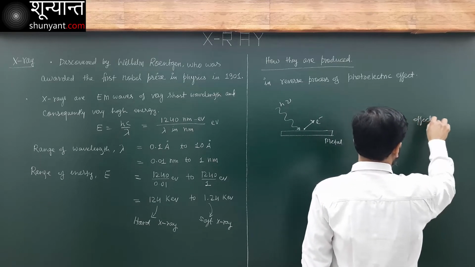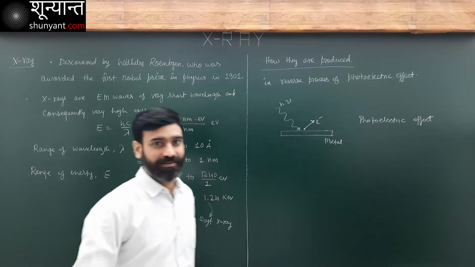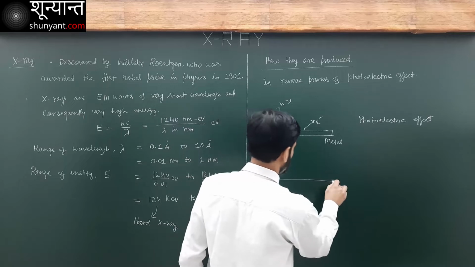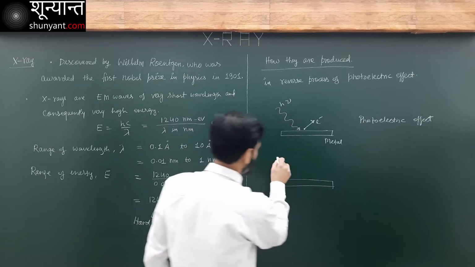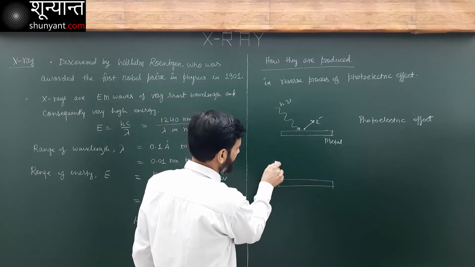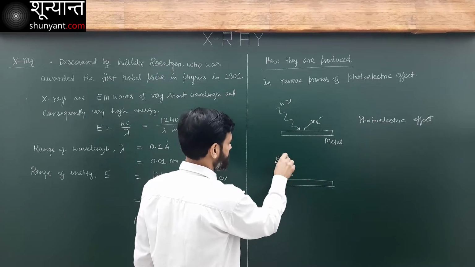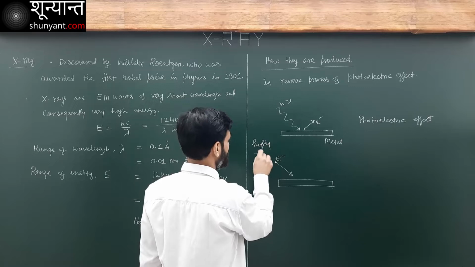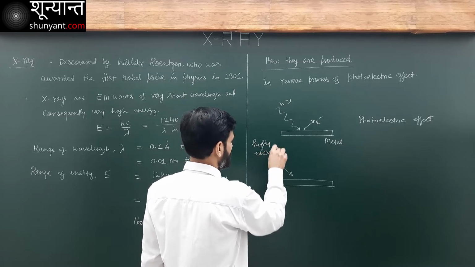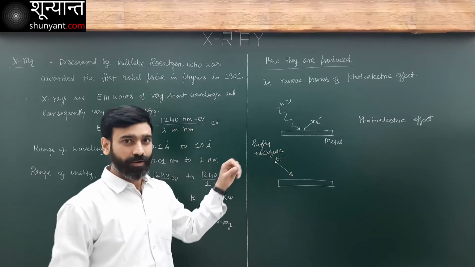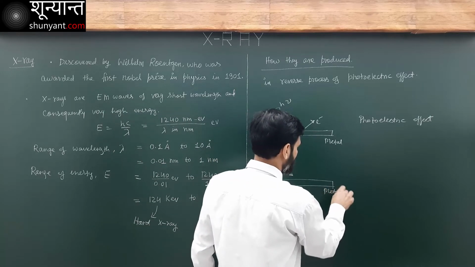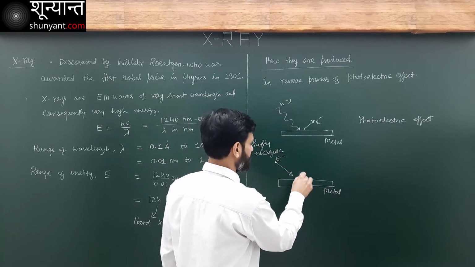Okay. Now reverse this. When electrons are incident, highly energetic electrons, on this metal surface, then photons are emitted.